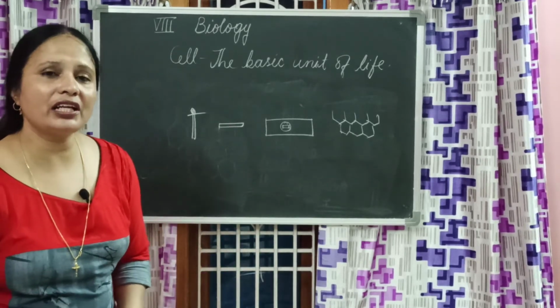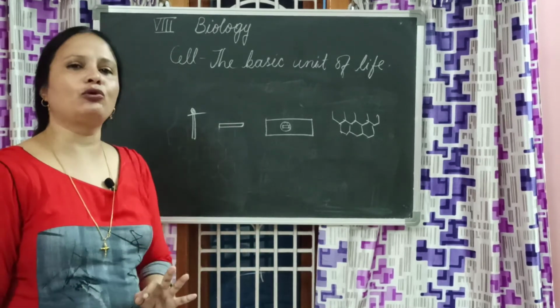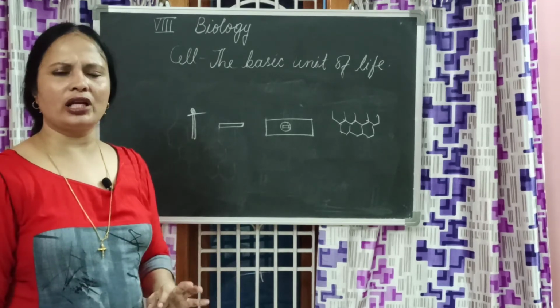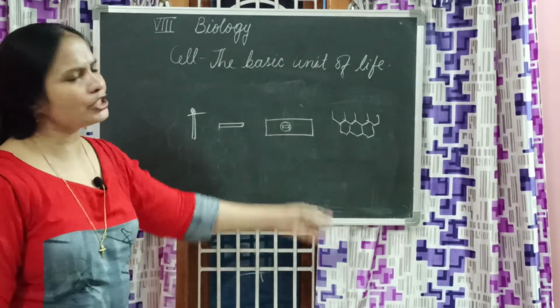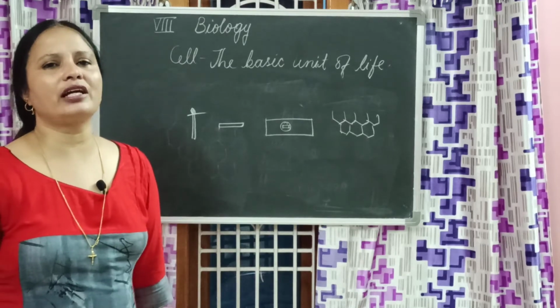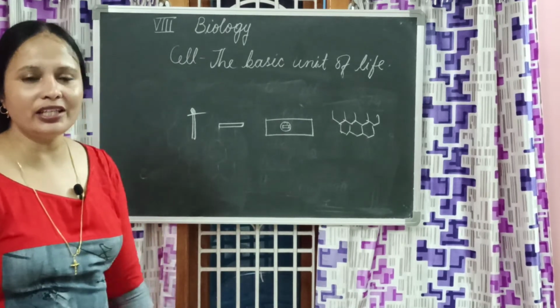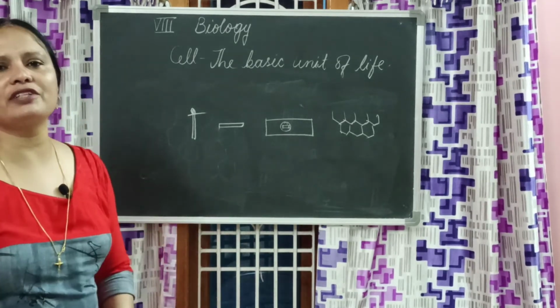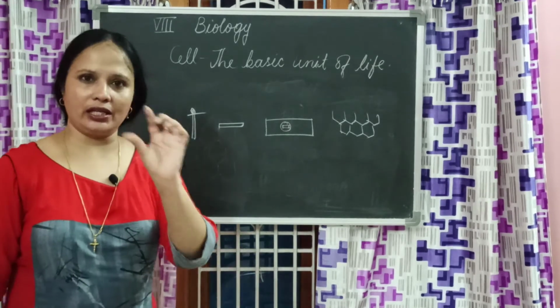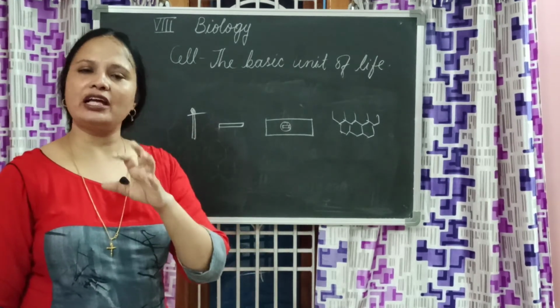The second activity is again a plant cell only. You need to observe a plant cell only. All cells will not be like that shape only. There will be various kinds of shapes that we are going to learn in our next activity. Our next activity is what? Take an onion, very fleshy, very fresh onion.